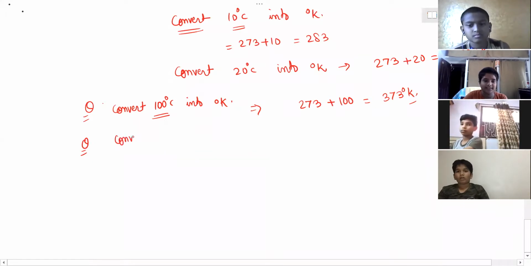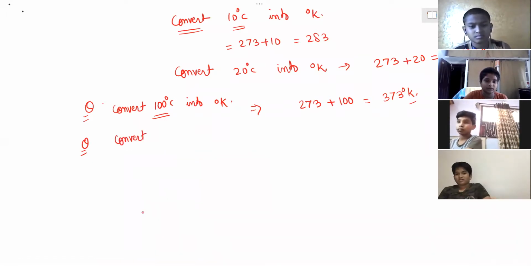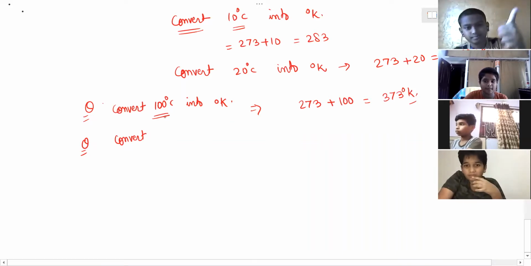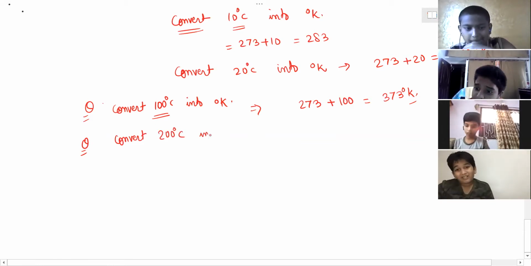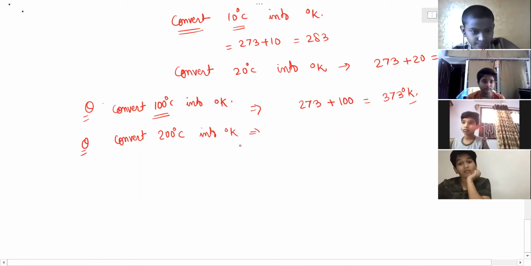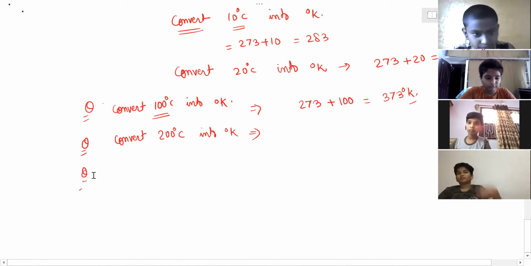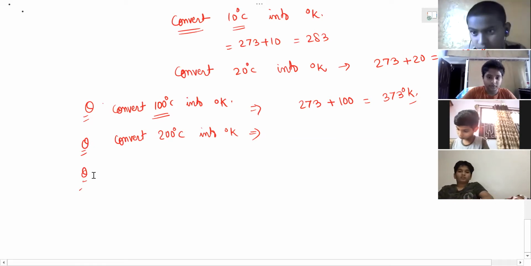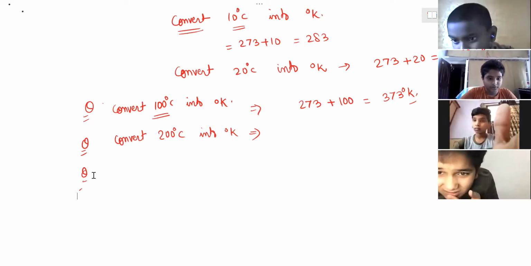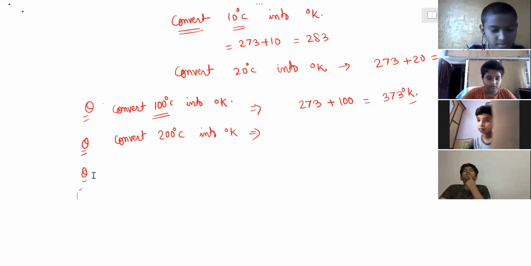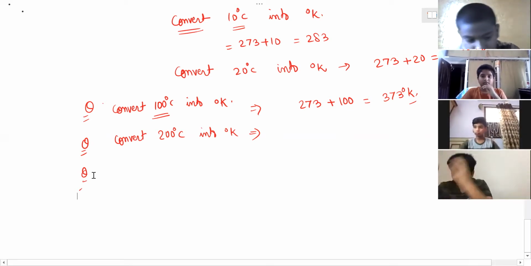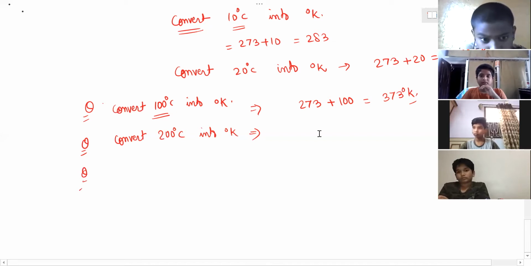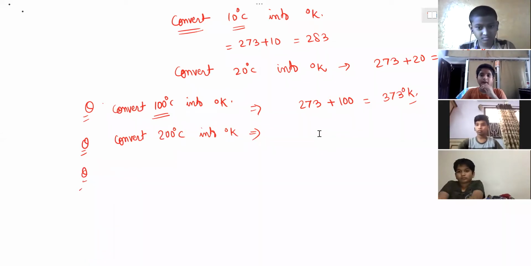Now convert. Are you ready? Understood, Haricharan, Siva, Kunal? Simply we have to add 100. Adding 100, how much time? Convert 200 degrees Celsius into degree Kelvin. Please convert. Fast. Very good. And fastest answer by Siva. Congratulations. Ritvik second, Haricharan third.